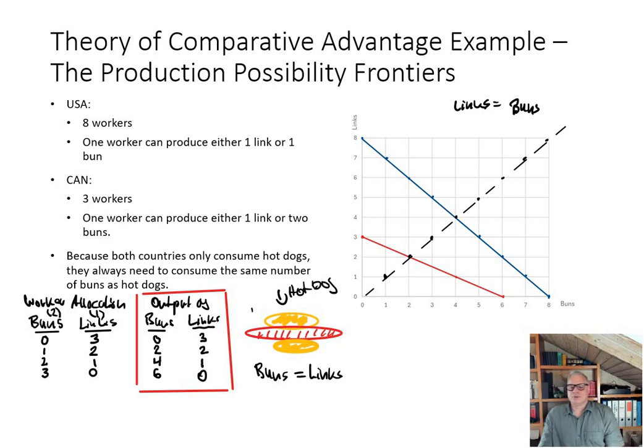If this is what people want, we can see that for Canada the best choice is to produce 2 units of links and 2 units of buns, so they have 2 hot dogs. And the United States, because it's a bigger economy, will produce 4 buns and 4 links. This is what you see on the next slide.